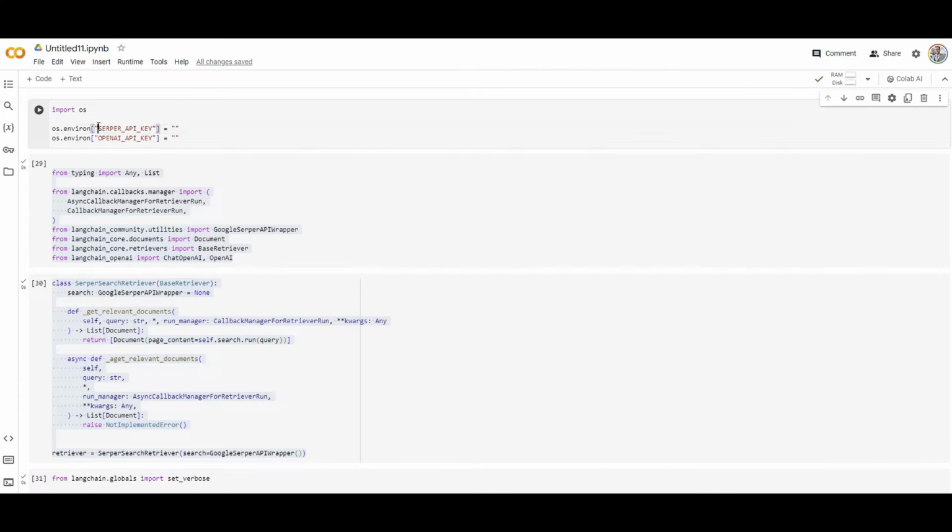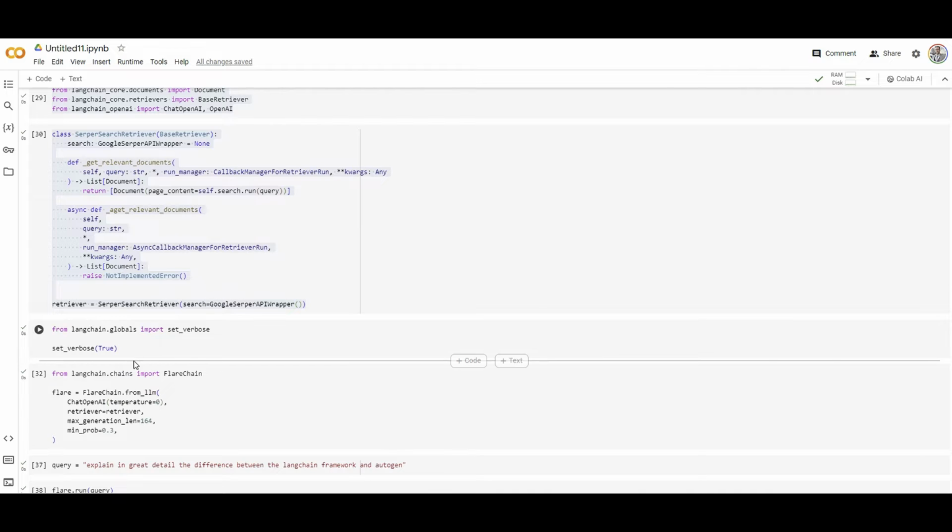And by the way, when you sign up for Serper for free, it's going to give you, I think, a couple of thousand free credits so that you can search by API.